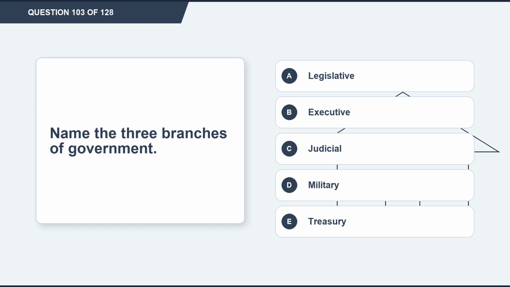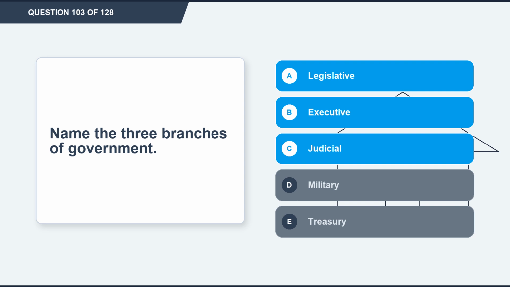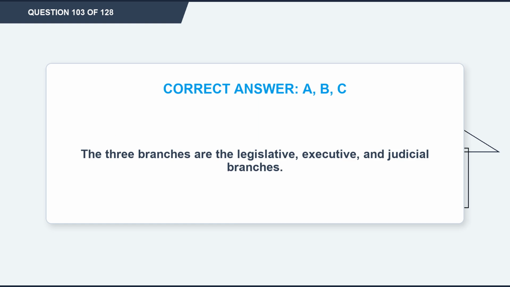Question 103. Name the 3 branches of government. Option A, legislative. Option B, executive. Option C, judicial. Option D, military. Option E, treasury. The correct answers are options A and B and C. Option A, legislative. Option B, executive. Option C, judicial. Explanation. The 3 branches are the legislative, executive, and judicial branches.